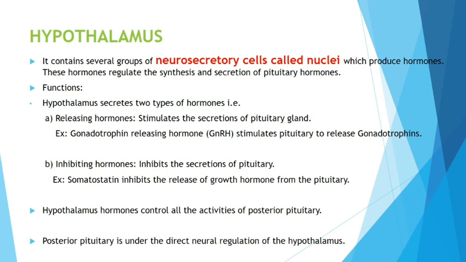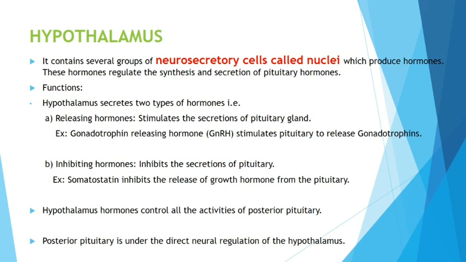Hypothalamus can produce two types of hormones. One is called releasing hormones. That means it stimulates the pituitary gland to release hormones. For example, gonadotropin releasing hormone is the hypothalamic releasing hormone, which actually stimulates the pituitary to release gonadotropins. Got it? Whereas one more type is inhibiting. One hormone is promoting, the other one is inhibiting. The inhibiting type is somatostatin, which inhibits the release of growth hormone, that is GH, from pituitary. Got it? So remember these two types of hormone.